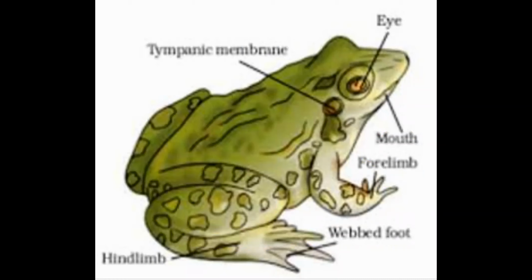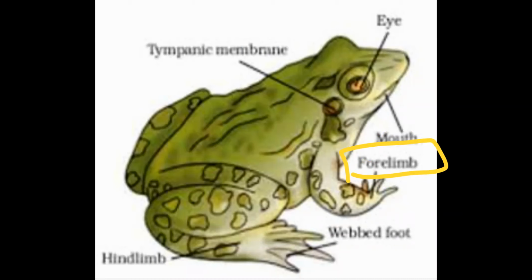So mainly the hind limbs are larger, muscular and stronger compared to the forelimbs. Why? One of the reasons is that while jumping, the main pressure is exerted on the hind limb.